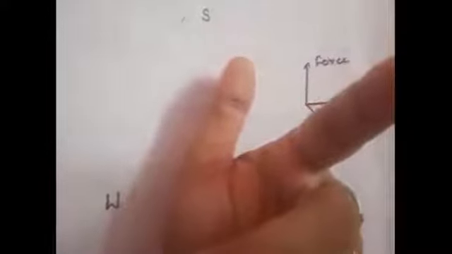So when I apply this law, then my first finger is pointing towards upward. Hence we can say that the direction of the magnetic field will be upward. So we know that according to Fleming's left hand rule, we have to stretch our left hand in such a way that our thumb, first finger and central finger are mutually perpendicular to each other.